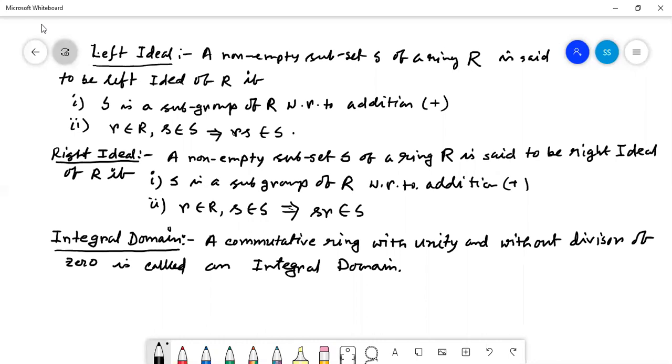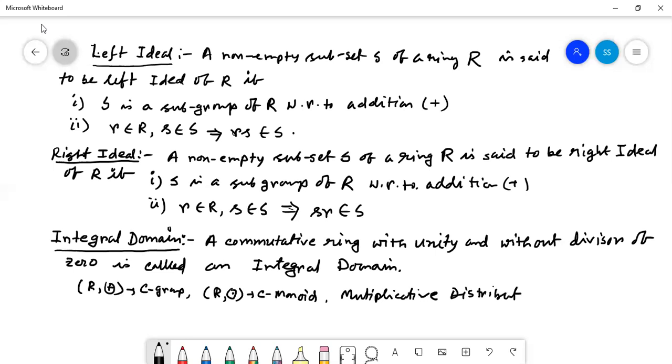That means, actually, R plus is a commutative group and R dot is a commutative ring with unity, that means a commutative monoid, only the inverse is not there, and the multiplicative distributive law holds, and again the divisor of 0 property does not hold.